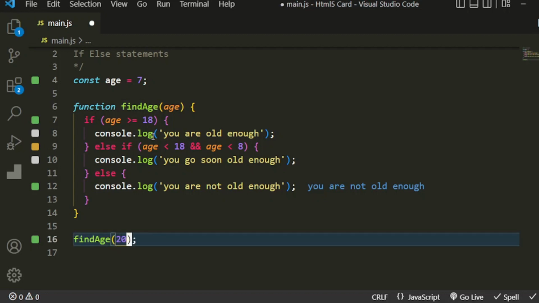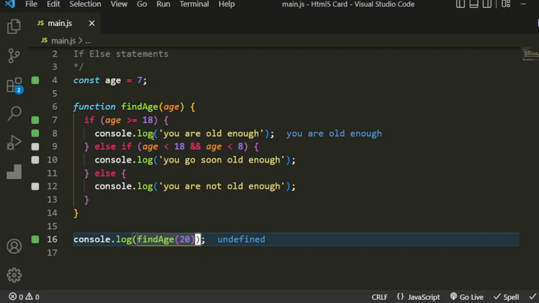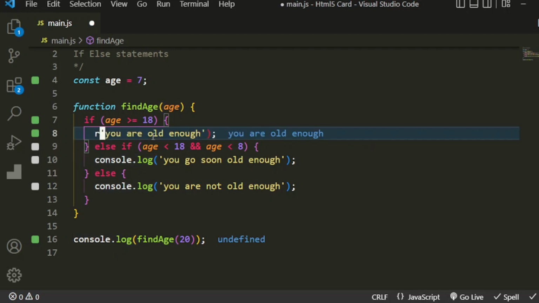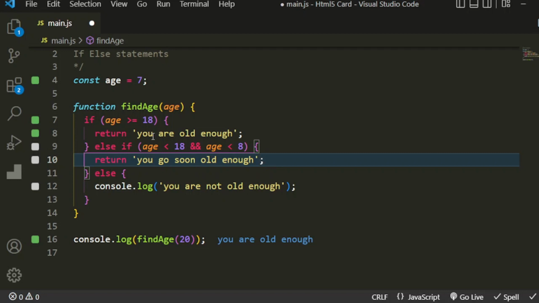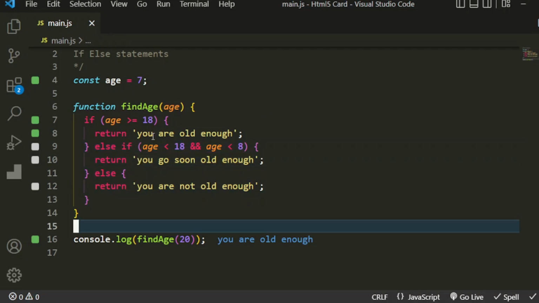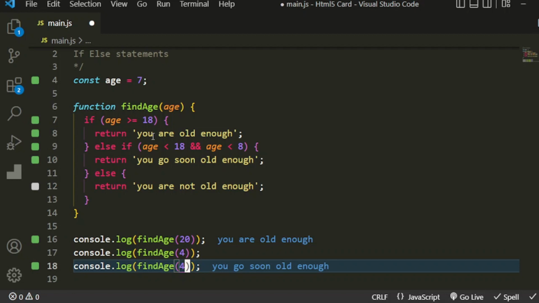So we go say find age 20, and then make we console log out. So we go say console log find age 20. But what we want to say, we want to return the values for here. Return string, and then another one, return, because remember, say I tell you, say we need to return, so because it's a function, and then make we write the last return. If we don't press save now, you see, say now our function it will work as we expect. So anytime when we console log name, find age, and we pass in an age like 4, I pass in another one and say this age now it is less than 8, so if we just say 9.